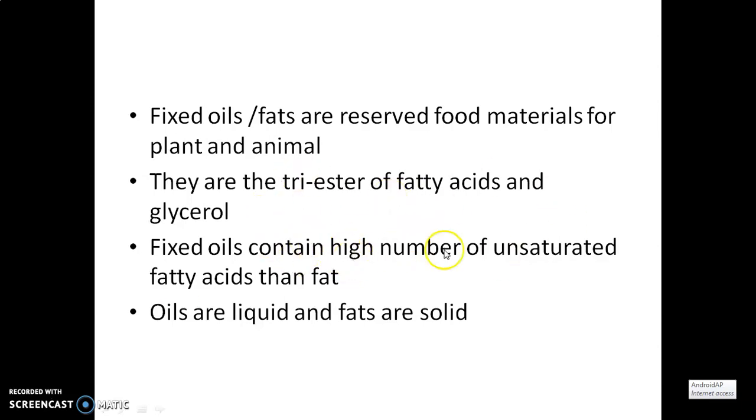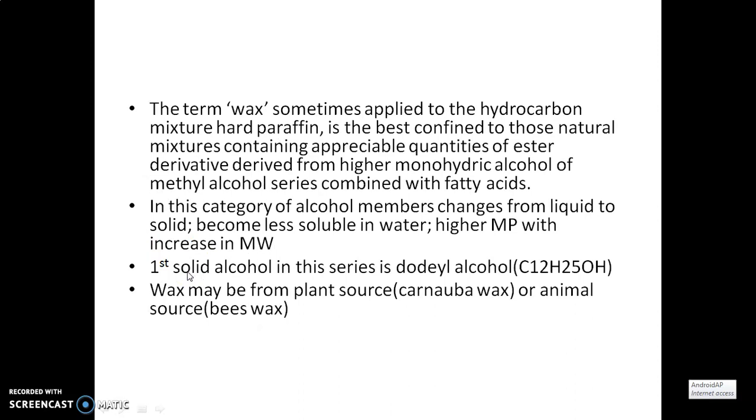Fixed oil contains a higher number of unsaturated fatty acids than fat. So the difference between fats and fixed oil is in their physical form. Fixed oils are liquid in nature, whereas fats are solid or semi-solid, and that is due to the presence of a high amount of unsaturated fatty acids in fixed oil, which is liquid in nature.